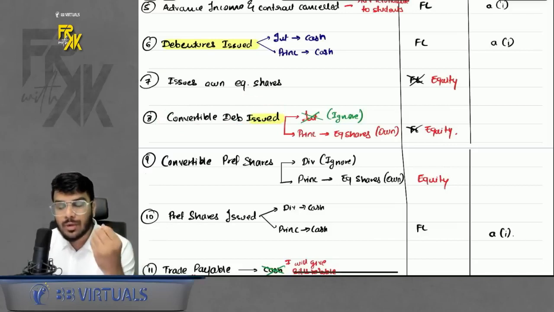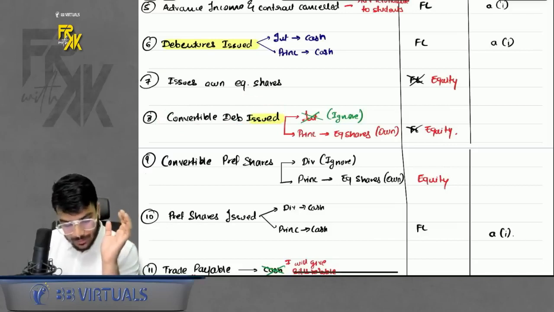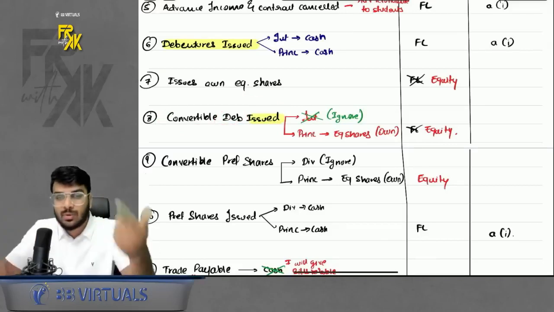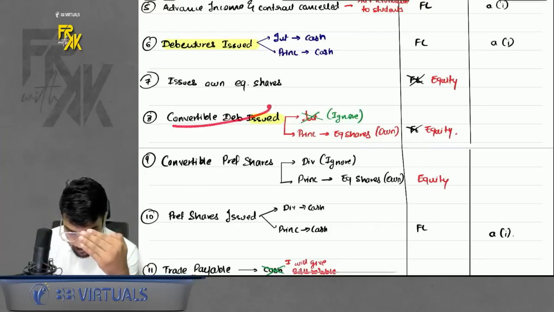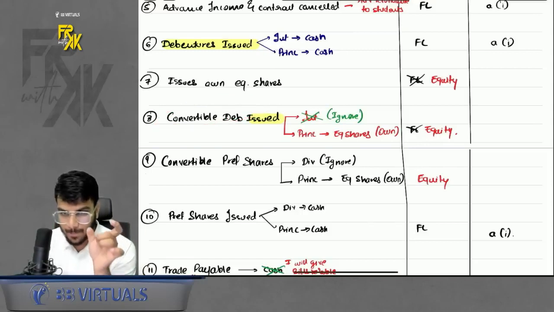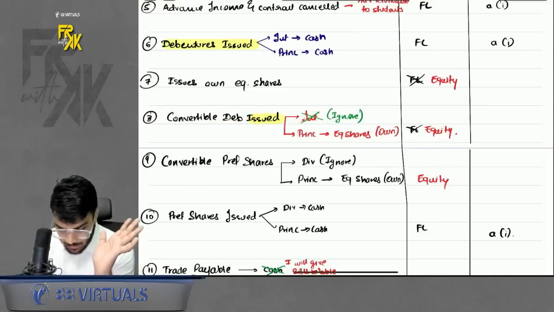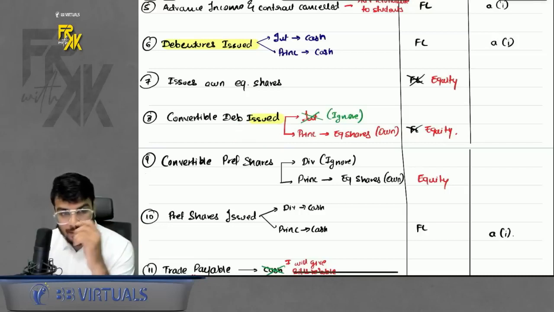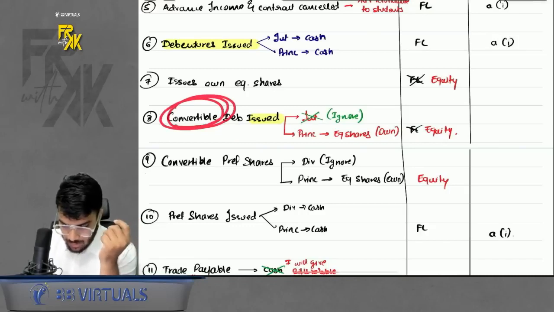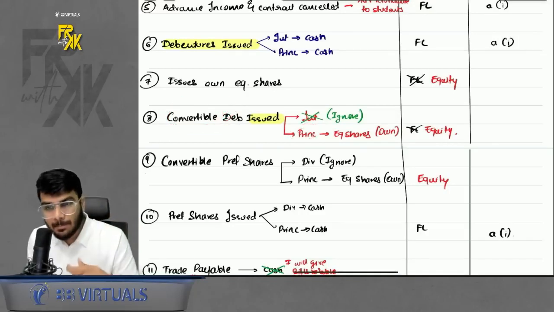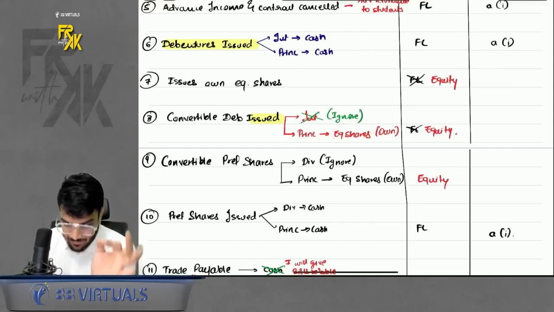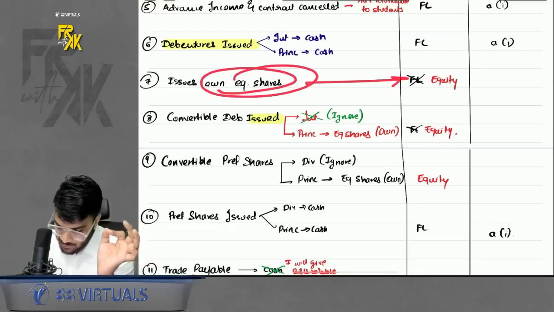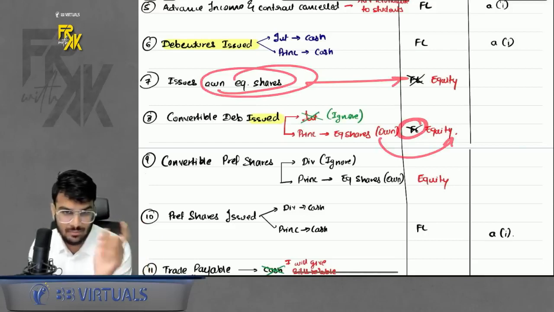Similarly, if you issue convertible bonds, convertible debentures, you are on the issuer side, not the holder side. For the holder, this is a financial asset. I'm talking from the point of view of the issuer, the person who is issuing these debentures. Let's ignore the interest part. Under convertible debentures, the principal has to be given in equity shares. So for the principal, the company will not give cash back. The company will give its own equity shares. So as I said, whenever you are delivering own equity shares, it is not a liability transaction, it is an equity transaction. Just remember that part.